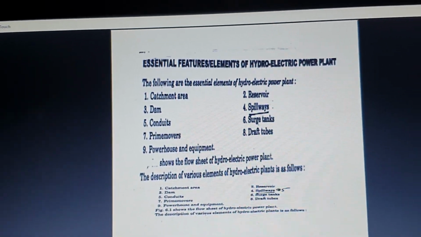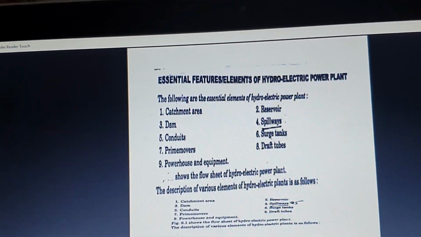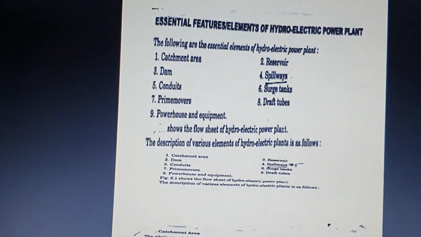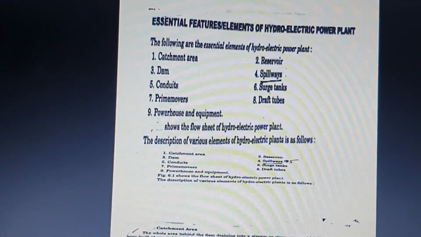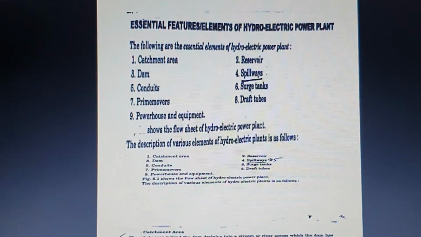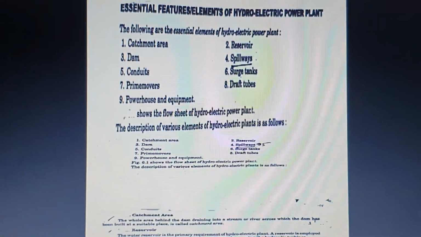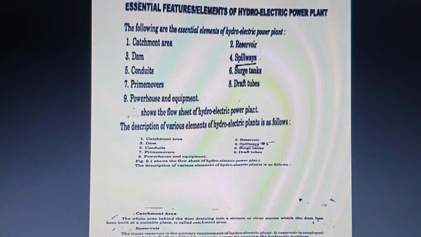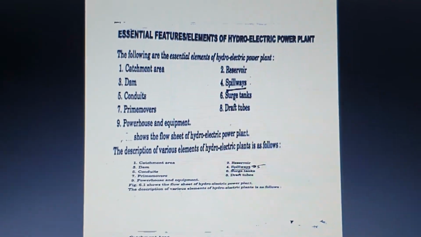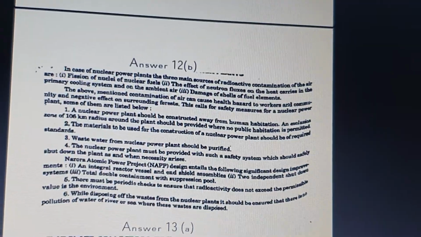Here the first one is the catchment area. Catchment area is nothing but from where the water is collected into the hydroelectric power plant for generation. The next one, reservoir. Reservoir is nothing but where we collect the rainwater. A dam is nothing but a barrier so that the water can be utilized from the reservoir for the generation of electricity. Then next, coming to the spillways, conduits, surge tanks, prime movers, draft tubes, powerhouse and the equipment. These are the different components of the hydroelectric power plant.